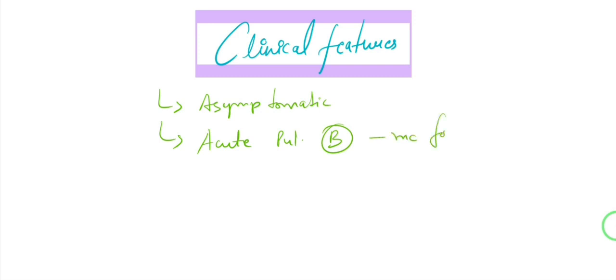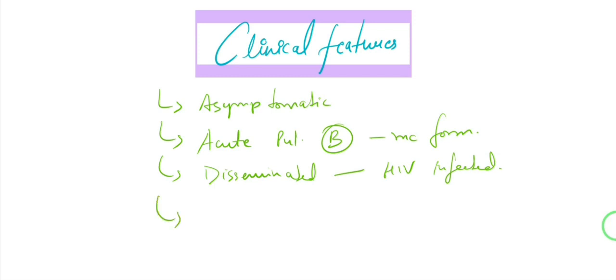The disseminated form is obviously going to be seen in HIV infected people, or someone who has undergone organ transplant. Now the extrapulmonary manifestations are also seen in blastomycosis, and we gotta know about those.